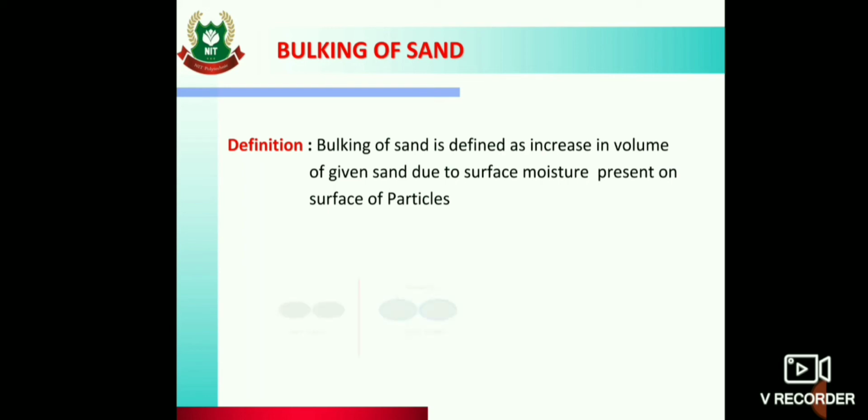So here it is shown how dry sand looks and how moist sand looks. Moist sand looks like this because there is an air film formed around every sand particle. So automatically there will be distance between each sand particle, so automatically the volume will increase.